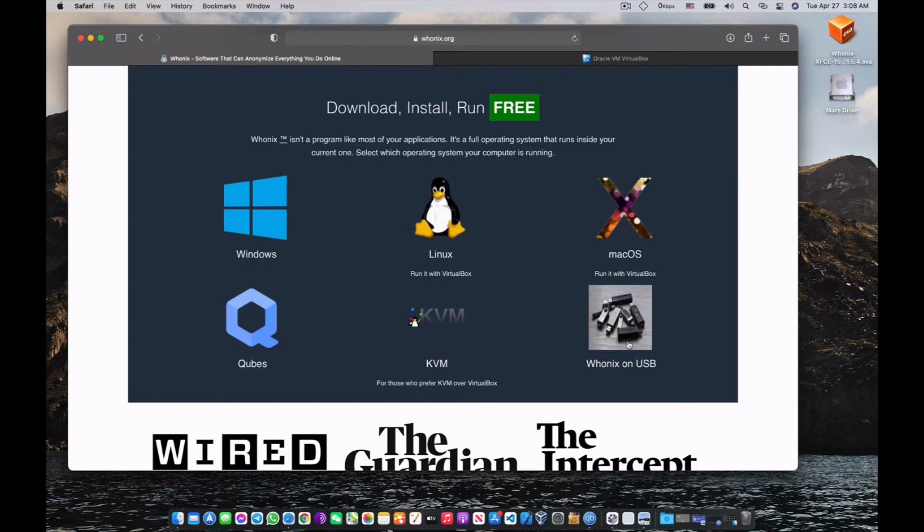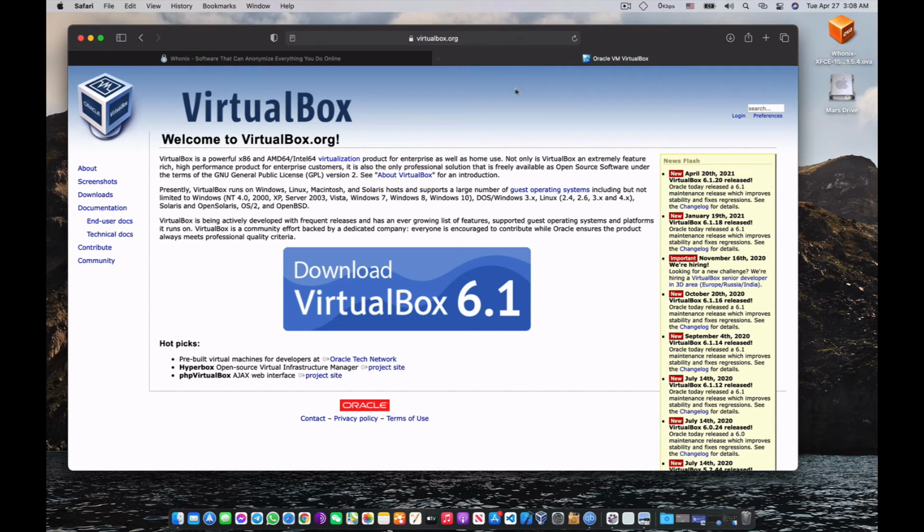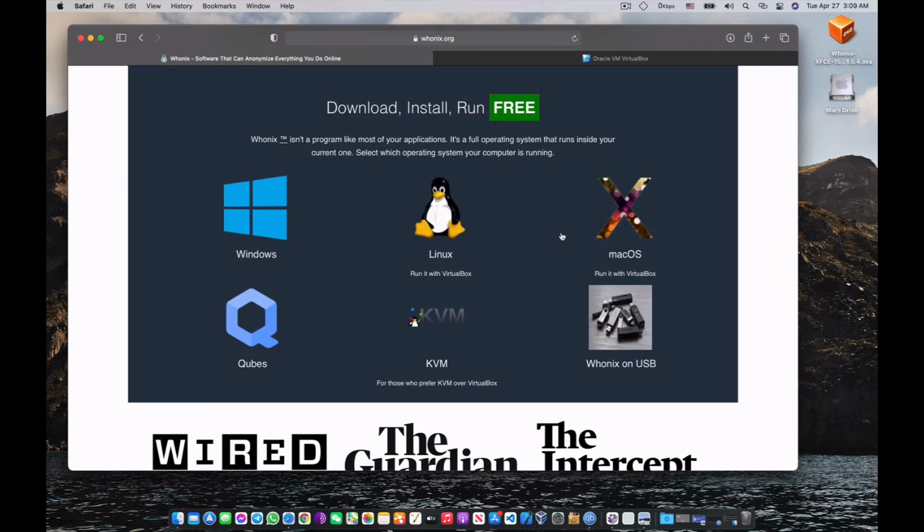Or KVM, or if you want to use it on USB. For any operating system, all you need is VirtualBox. And if you have VirtualBox, you can simply virtualize this Whonix operating system.